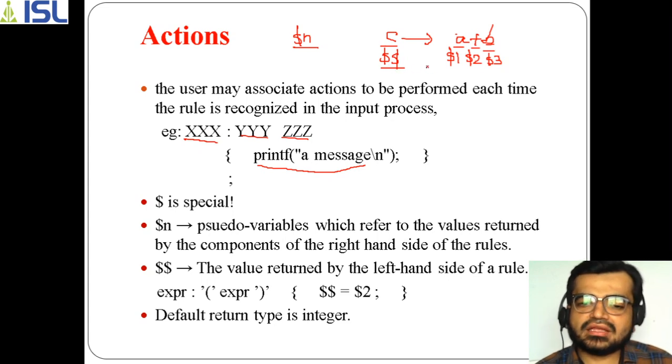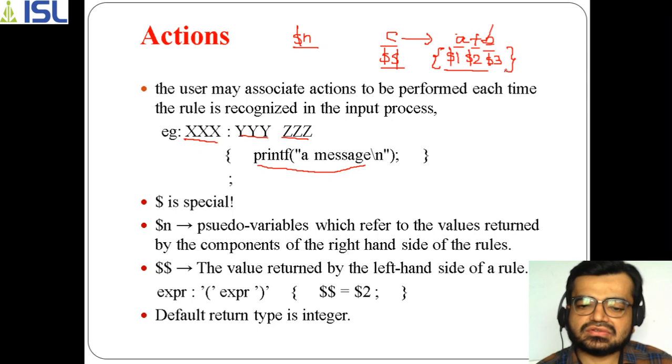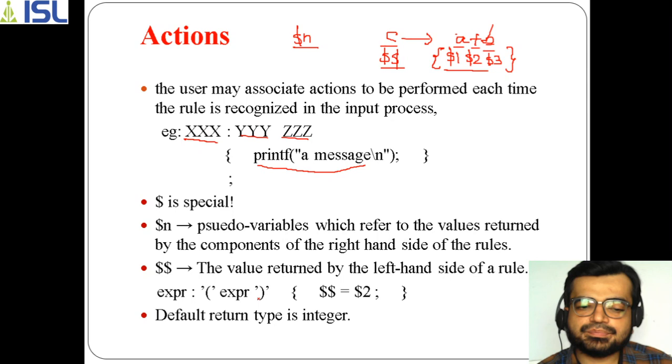So all this together we can take in actions, and those actions you can take in curly braces. For example, there is an example given over here. It is a grammar where expression has been given in brackets. You may think that brackets will not be considered as a separate part, but here they are considered separately.